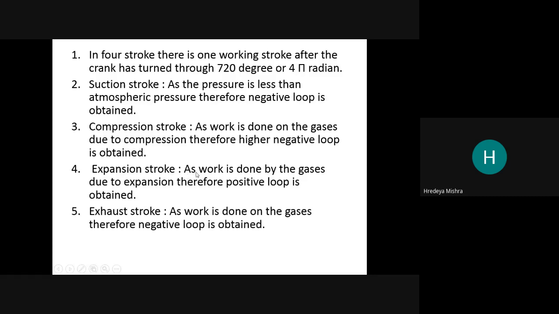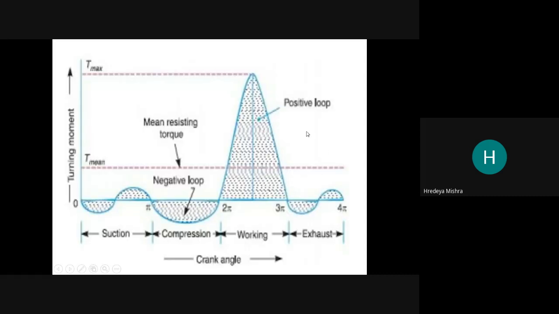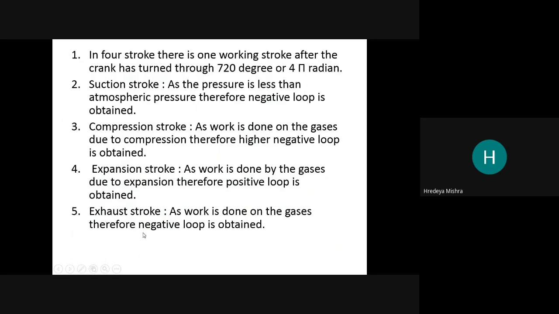Expansion stroke: as work is done by the gases due to expansion, a positive loop is obtained. Exhaust stroke: as work is done on the gases, a negative loop is generated. So work done on the gases is negative, work done by the gases is positive.